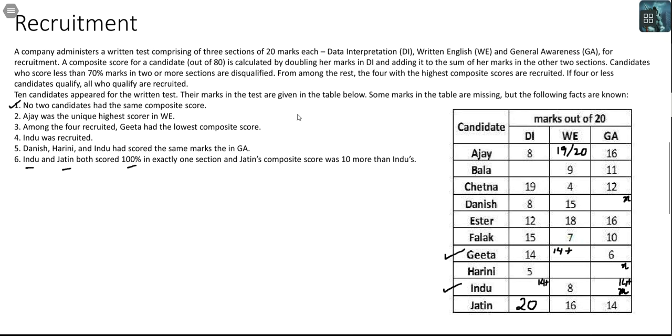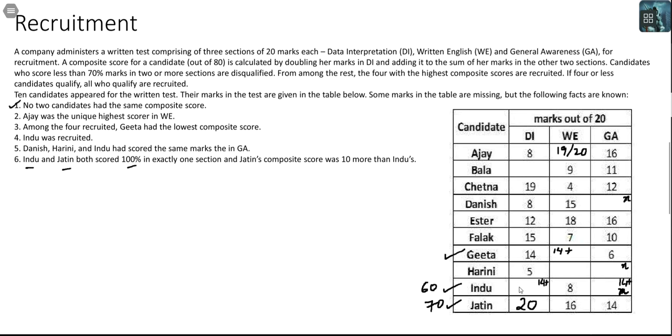And now I can also calculate the composite score for Jatin. Composite score for Jatin will be 70. And now I know Indu's composite score is 60. Jatin is selected. Indu is selected. Geeta is selected. These three people I know are selected. Indu's composite score is 60.